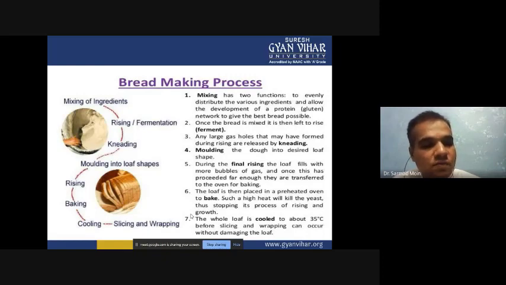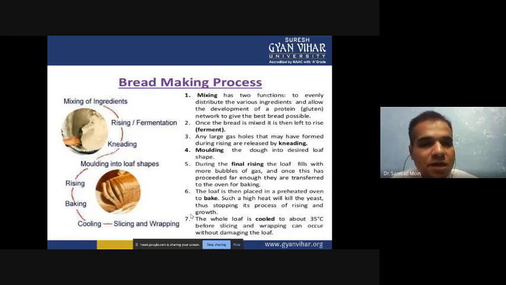Then you can bake it. Baking increases the temperature, which stops the Saccharomyces growth, and you have the same dough, raised by the carbon dioxide, so that you get a fluffy and soft type of bread. Then you cool it down to normal temperature, slice it, wrap it, and sell it in the market.